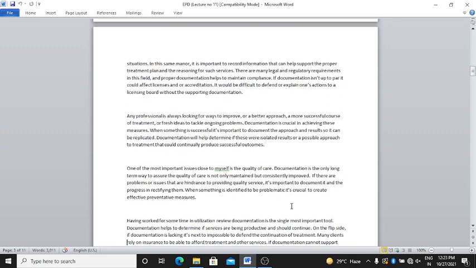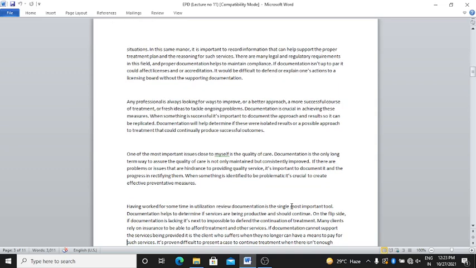Any professional is always looking for a way to improve or a better approach, right? A more successful course of treatment or a fresh idea to tackle an ongoing problem. Documentation is crucial in achieving these measures. Okay, documentation will help determine if these were isolated results or a possible approach to treatment that could continually produce successful outcomes.